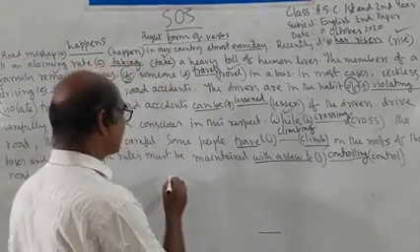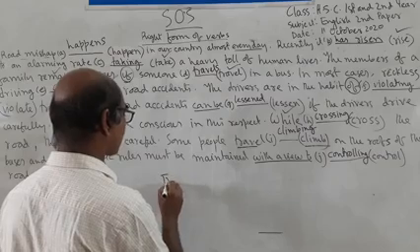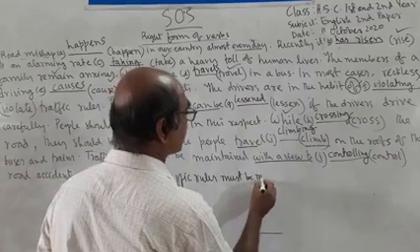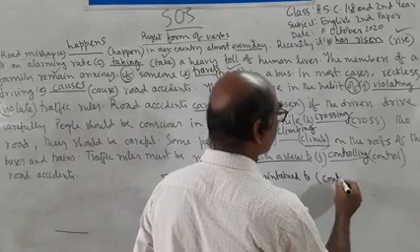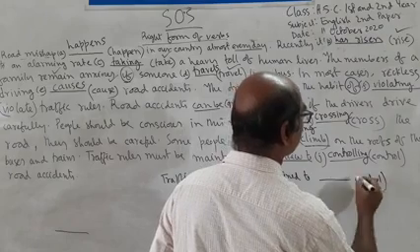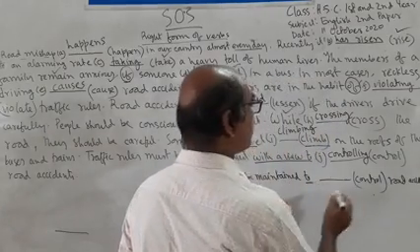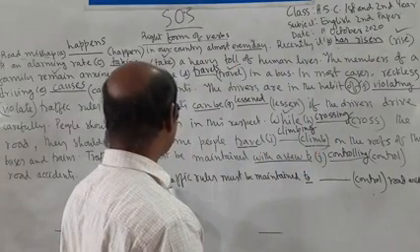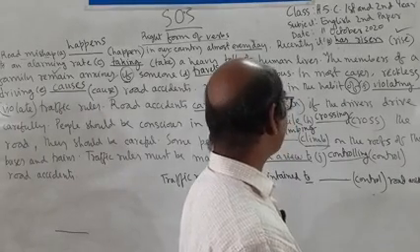If the sentence is in the following structure, traffic rules must be maintained to control road accidents, here to is alone, so after to we have to use the present form of verb, control, to make an infinitive.